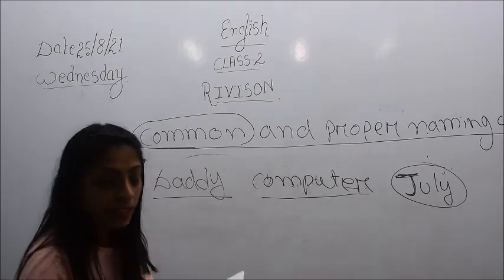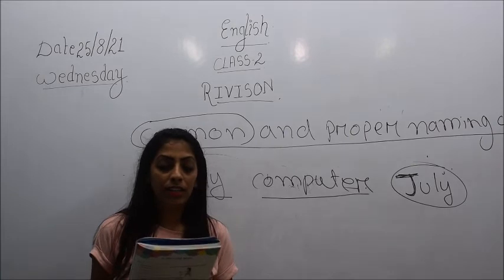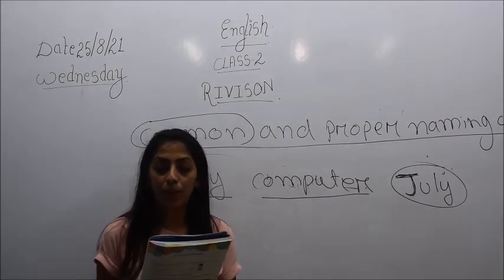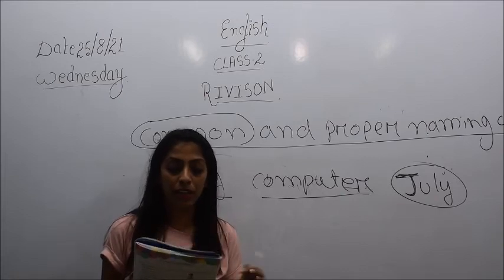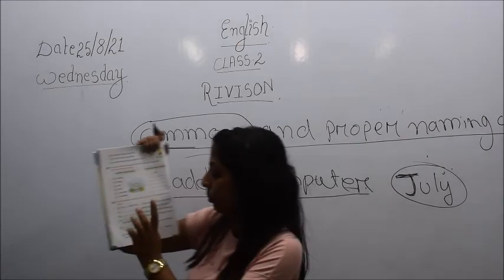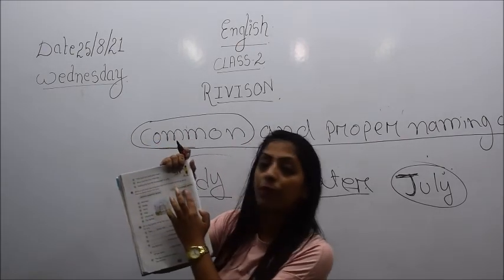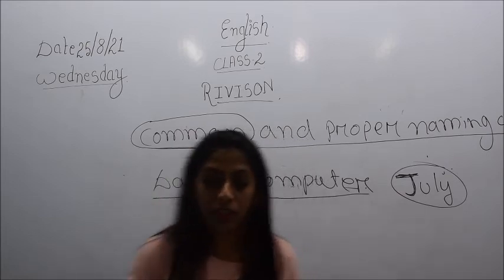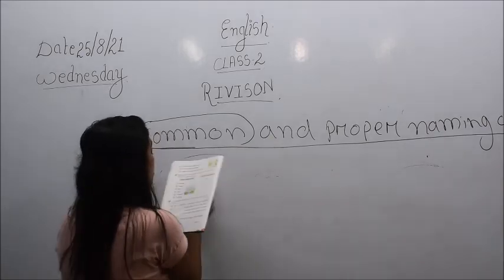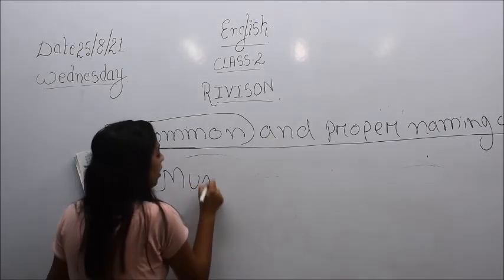Then number B, write a common naming word for each proper naming word. One has been done for you. So here in your book, page number 6, some proper nouns have been given and you have to write down the common nouns for them. Alright, number 1 has been done for you, Mumbai. So what is Mumbai? You say Mumbai.